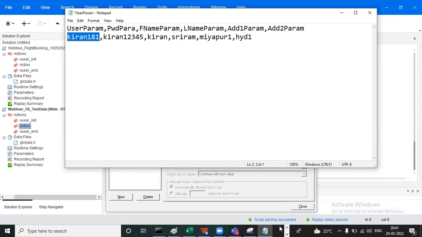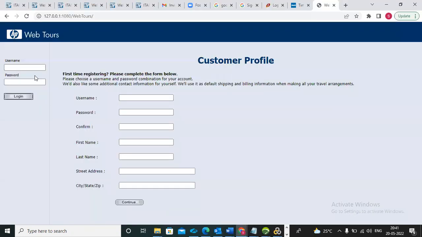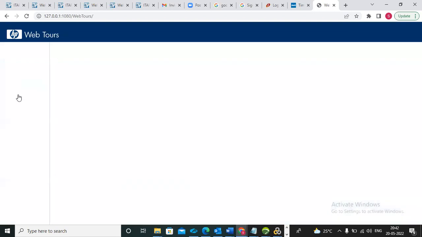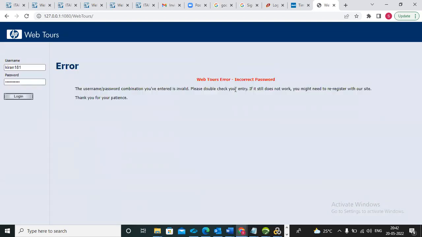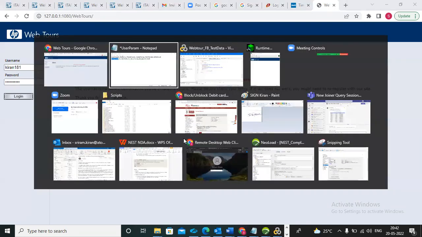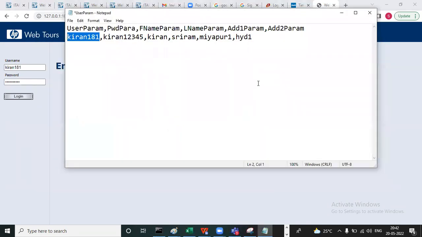We can check. First, before executing the script, you can go here and I am entering the username and password. What is that, Kiran? 1 2 3 4 5. See, this user is not there, incorrect password. But now we can execute this script. Now I edited, right? Control S.